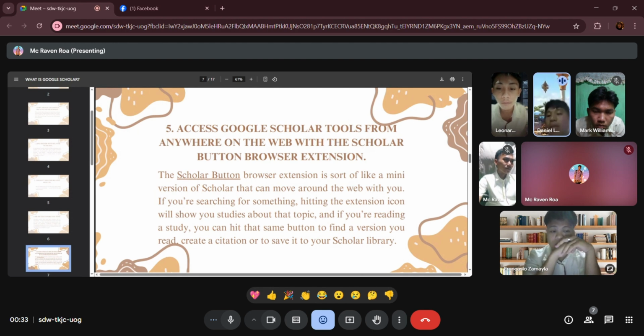It allows users to quickly find relevant studies related to their current search topic while reading a study in the same browser. It can be used to locate different versions of a paper and generate a citation of the article. Leverage this function to enhance research efficiency and organization, making scholarly resources more accessible.